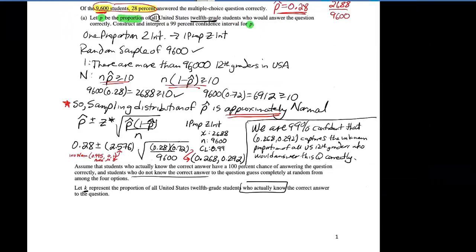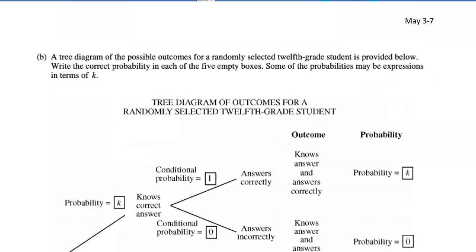So that leads us to this part B, which is an investigative part now that we're starting. We've used tree diagrams before, but never in this context. And this is a great example of an investigative task, using something that you know in a new context. This says in part B, a tree diagram of the possible outcomes for a randomly selected 12th grade student is provided below. Write the correct probability in each of the 5 empty boxes. Some of the probabilities may be expressions in terms of K.